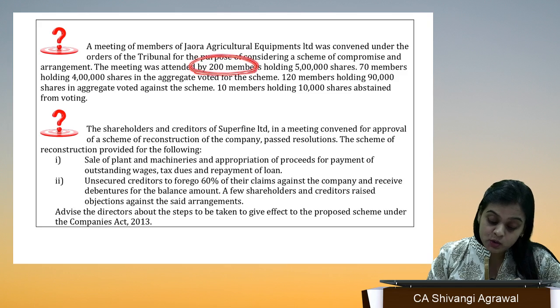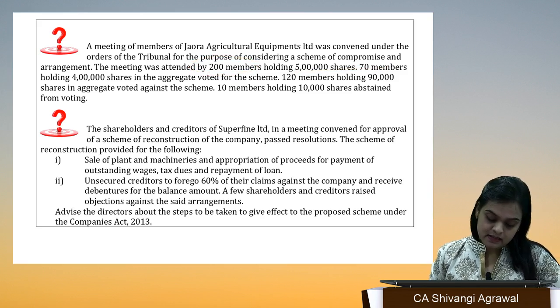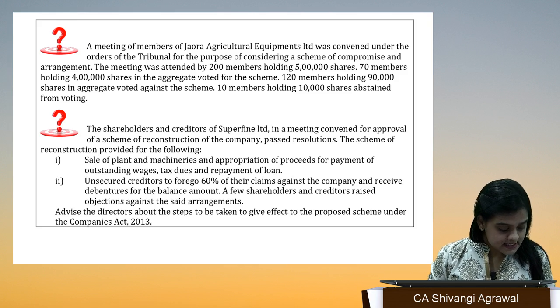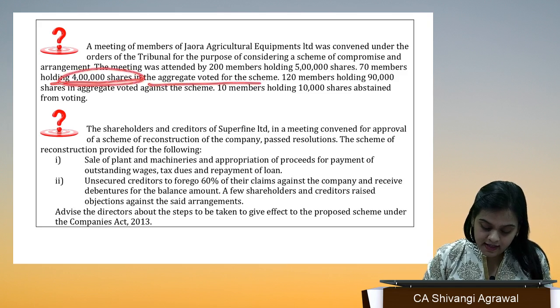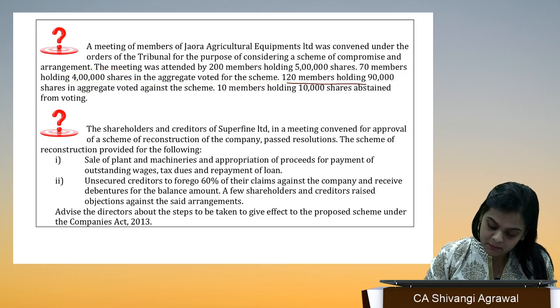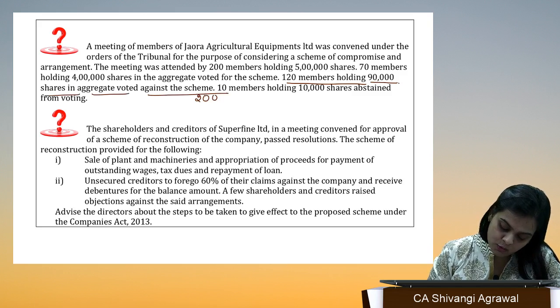The meeting was attended by 200 members holding 5 lakh shares. 70 members holding 4 lakh shares in the aggregate voted for the scheme. 120 members holding 90,000 shares in aggregate voted against the scheme. See, the total present were 200 with 5 lakh value.